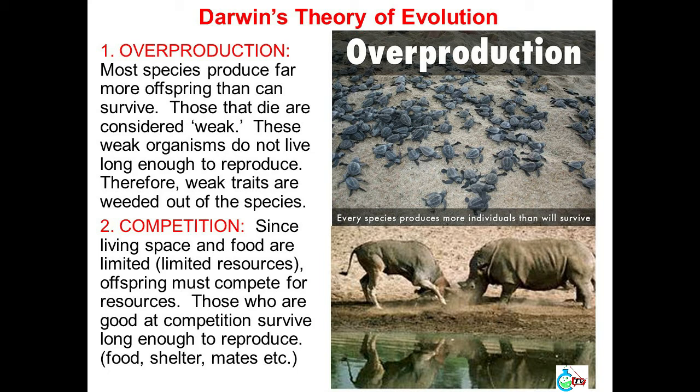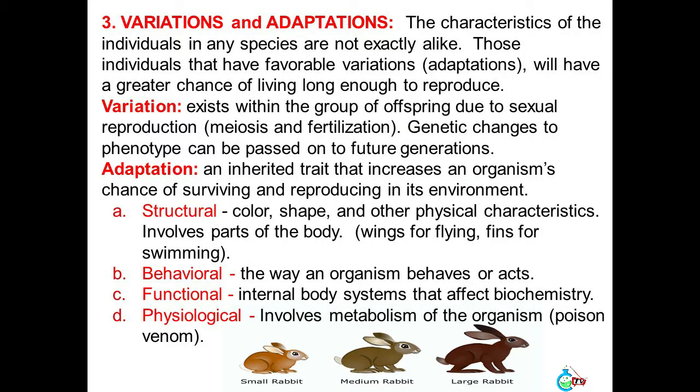2. Competition. Since living space and food are limited resources, offspring must compete for resources. Those who are good at competition survive long enough to reproduce. Food, shelter, mates, etc.